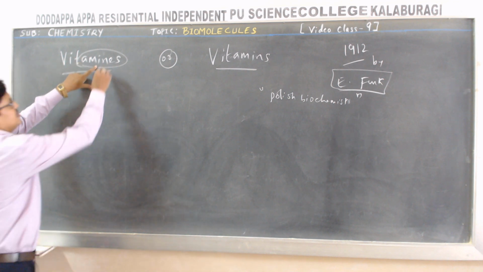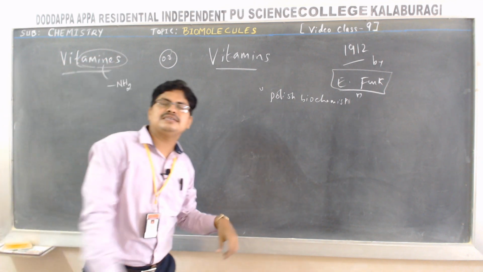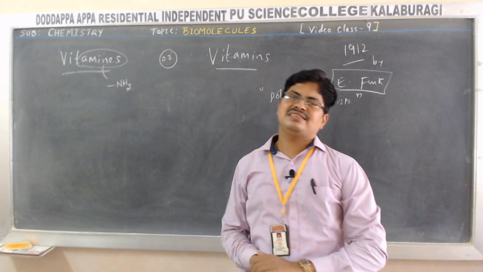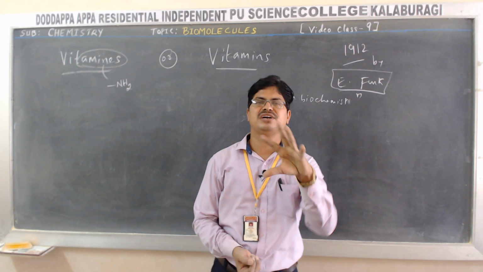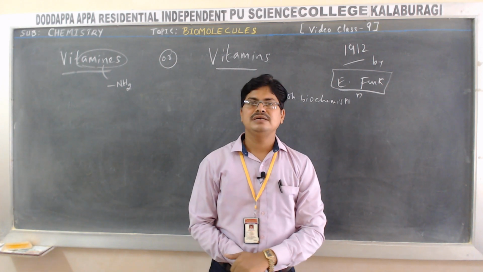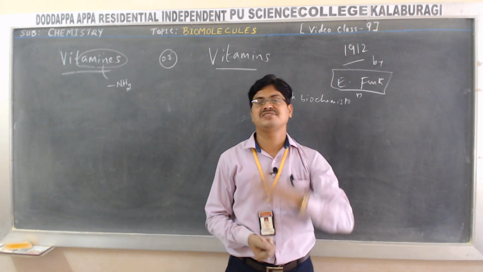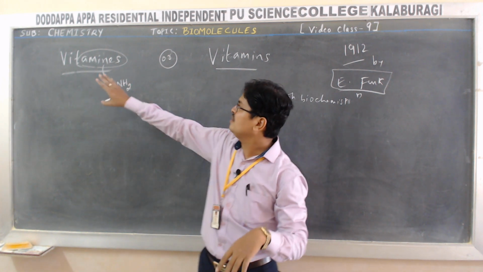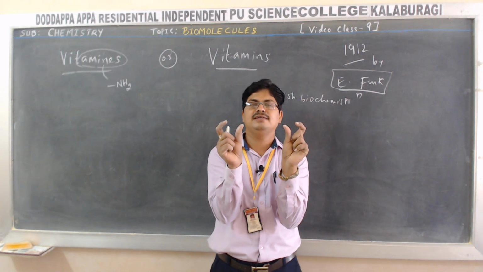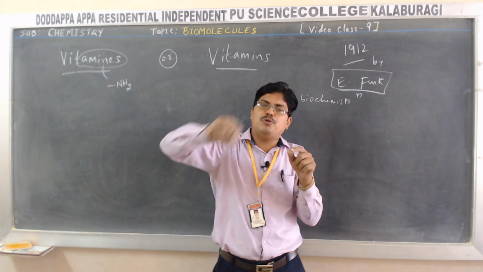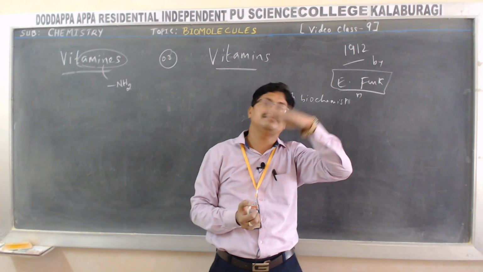Amines. The term amines, NH2, means vitamins are a chemical class of amines. These are the compounds which contain amines in it. The deficiency of those compounds leads to some deficiency disease. So that is what they used to call vitamins, meaning vital amine, because they used to think all those organic compounds which contain amines, their deficiency leads towards some disease.